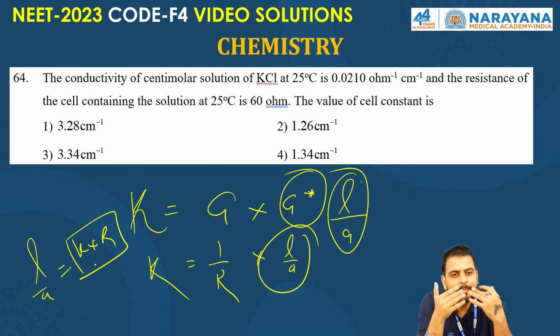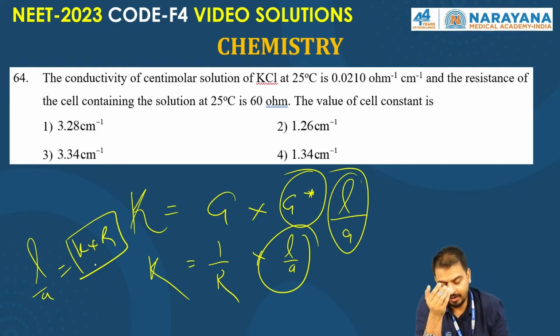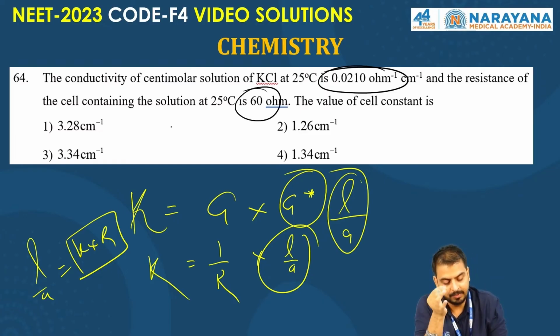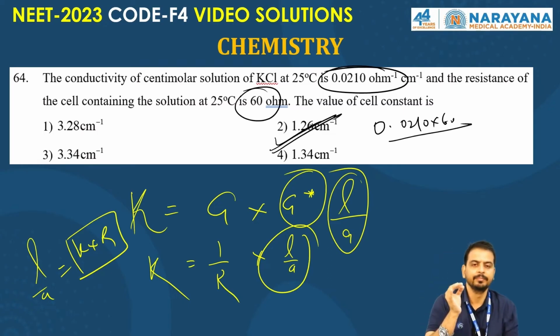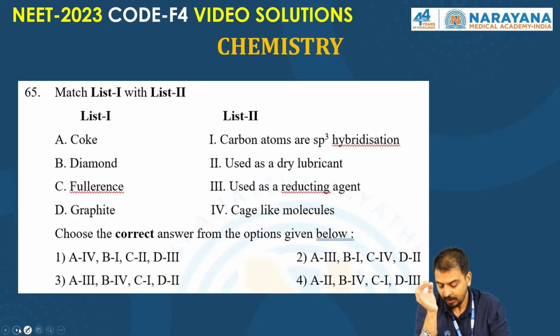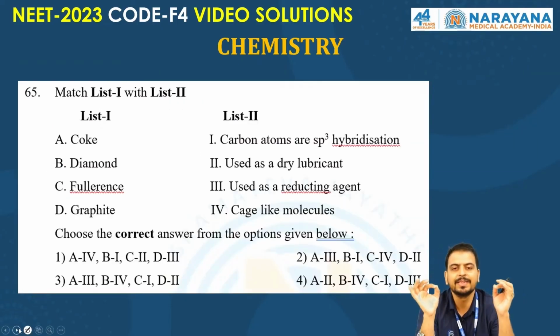Product of kappa, the conductivity. We got the conductivity here. The conductivity is 0.0210 ohm inverse centimeter inverse, right? And the resistance is 60 ohm. Just multiply, you will get the answer, right? 1.26 centimeter inverse. I hope all of you got the second as the correct answer. Now let's move to the next question, 65.